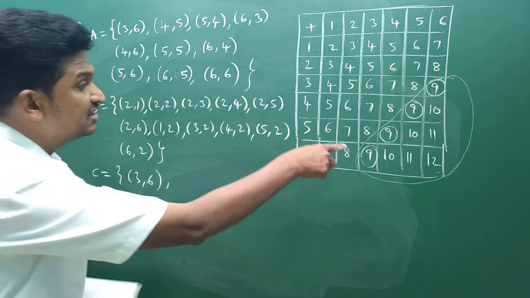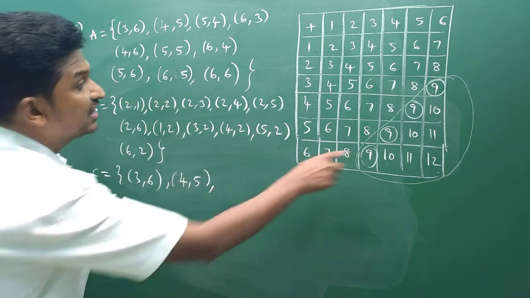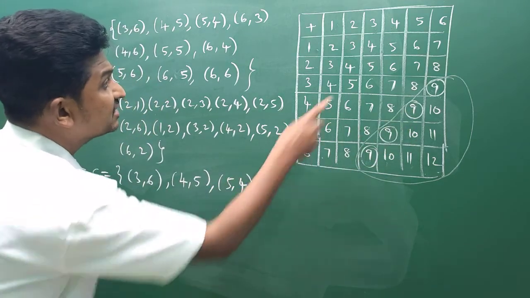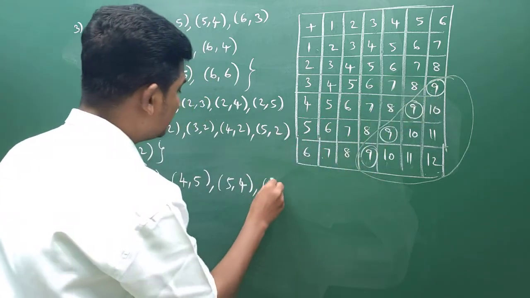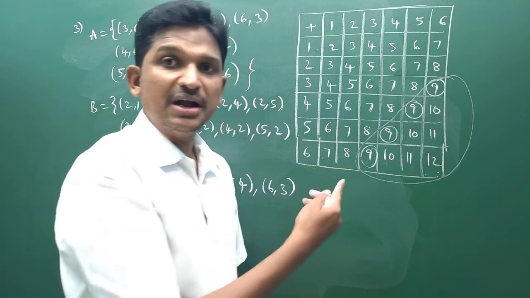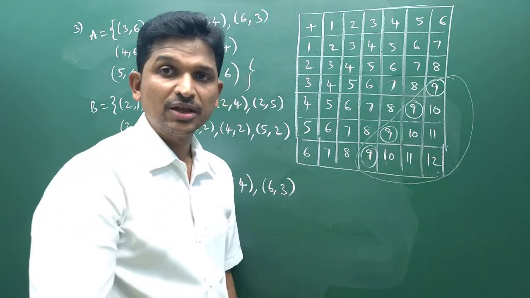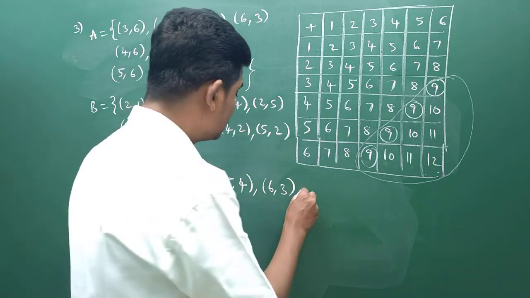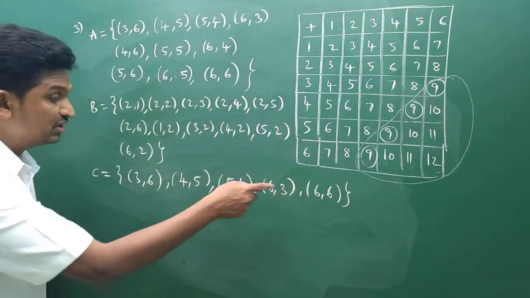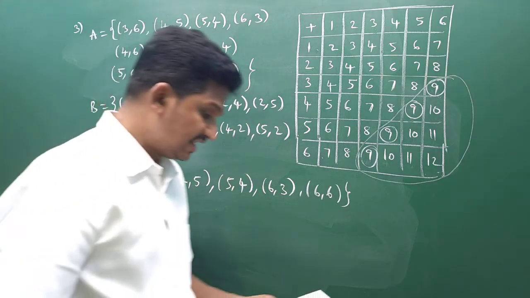Okay. Similarly, this one also works. What is this? 4 comma 5. Next, this one is 5 comma 4. Next, this one is 6 comma 3. And 10 also comes, but it is not a multiple of 3. 11, no. 12, 12 is a multiple of 3. Yes. So what you will get here? 6 comma 6. So how many outcomes we got? 1, 2, 3, 4, 5. 5 outcomes are there in set C.